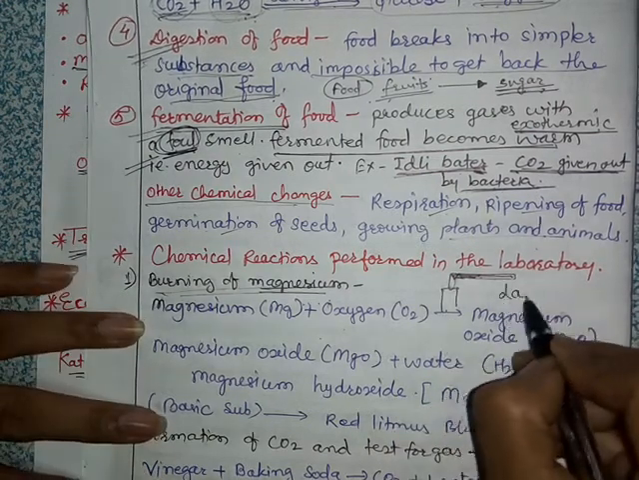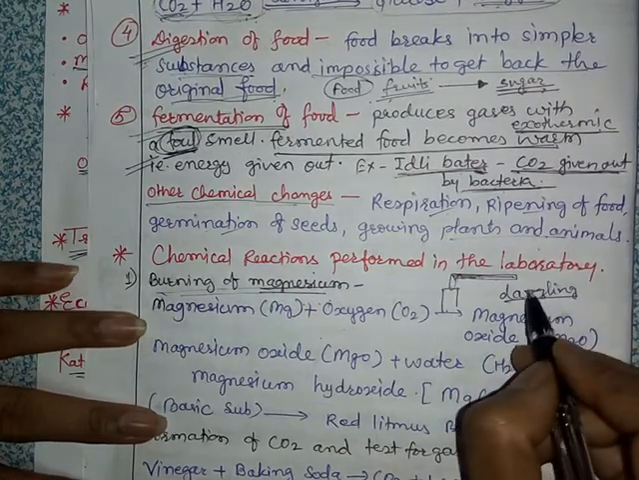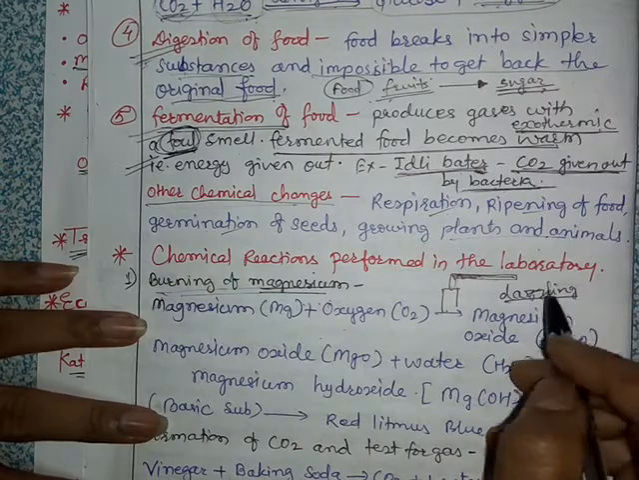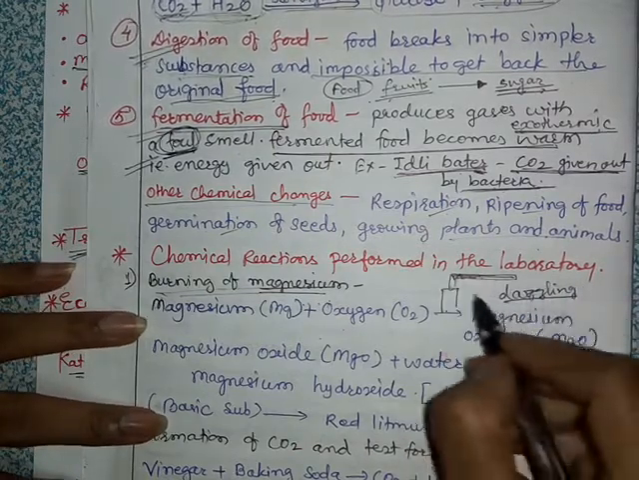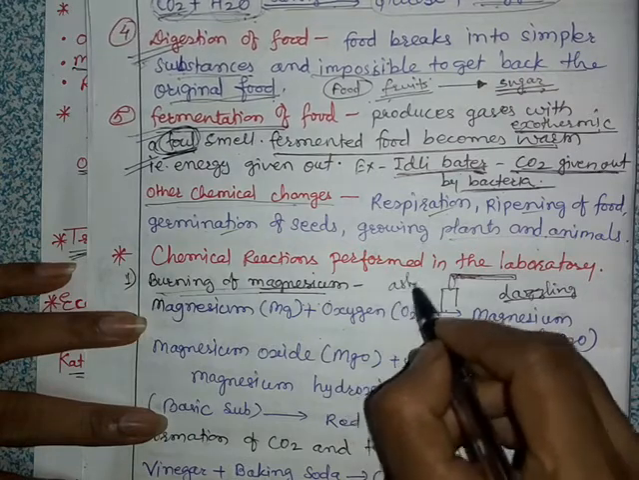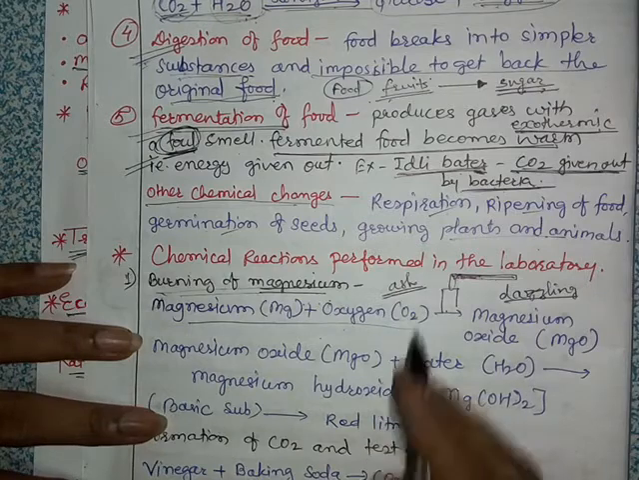Dazzling means shiny, we can say. Shiny white light, and it changes into powder like substance, that is ash. Magnesium changes into ash. So what is the chemical reaction that takes place here?